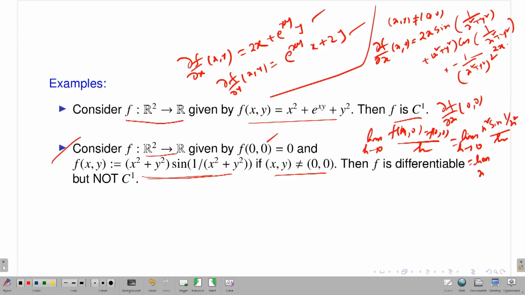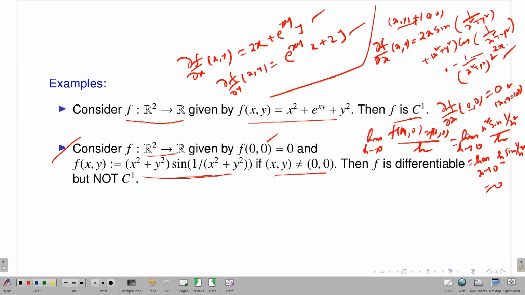What is this? This is the limit h approaches to 0, h times sine 1 by h square. Now, sine function is a bounded function, and as h approaches to 0, I am multiplying with h. So this limit has to be 0. Therefore, the partial derivative of f with respect to x variable at the point (0,0) is 0. So now I have the expression of my first order partial derivative. It exists at each point in R2, and if (x,y) is non-zero, this is my expression, and at the point (0,0), it is 0.